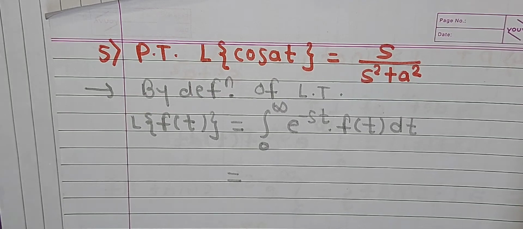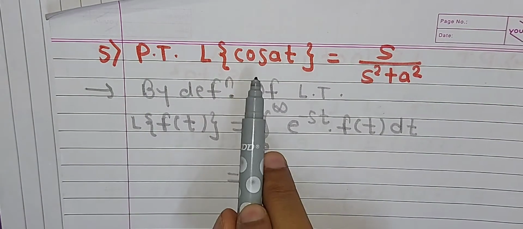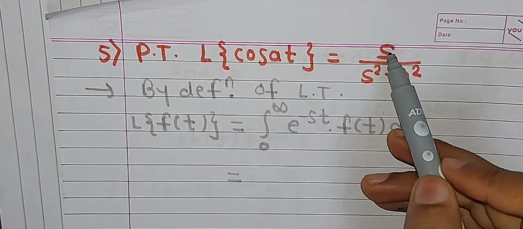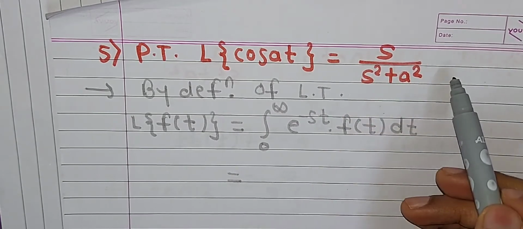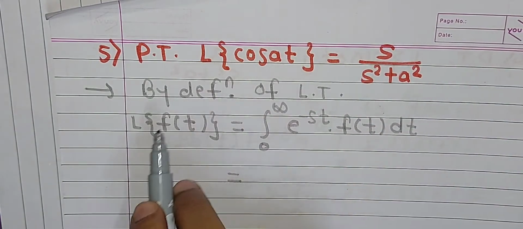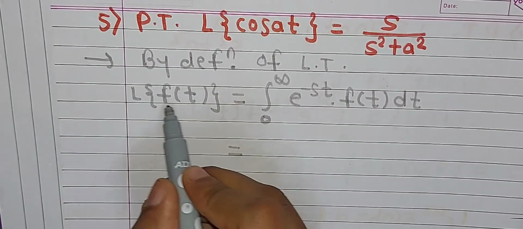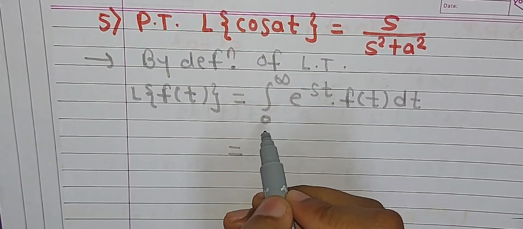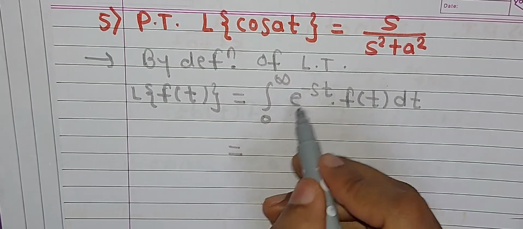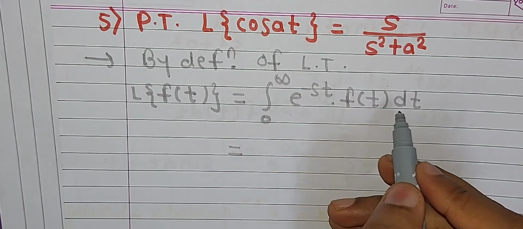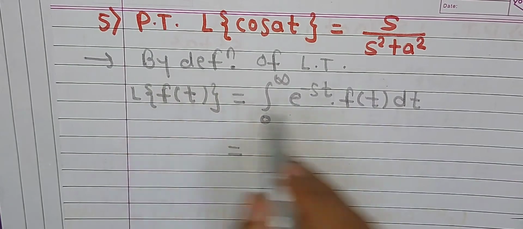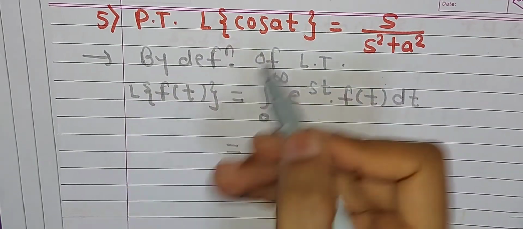Now next we only have to prove that Laplace of cos at is equal to s upon s square plus a square. So with the help of the definition of Laplace transformation, that definition is Laplace of f of t equal to integration from 0 to infinity e raised to minus st into f of t into dt. So with the help of this formula, here f of t is equal to how much?